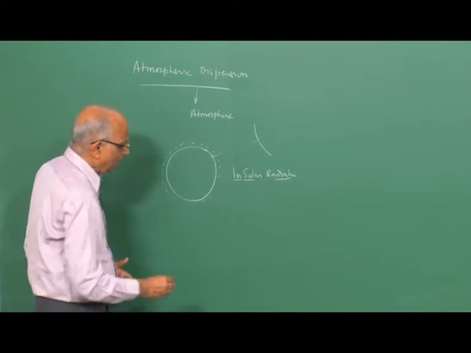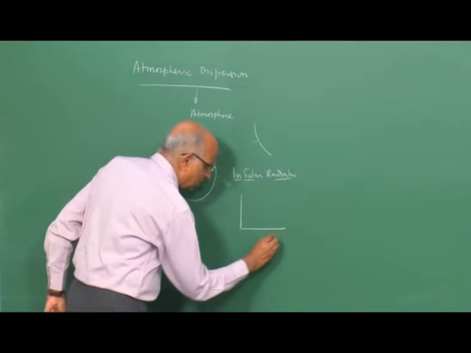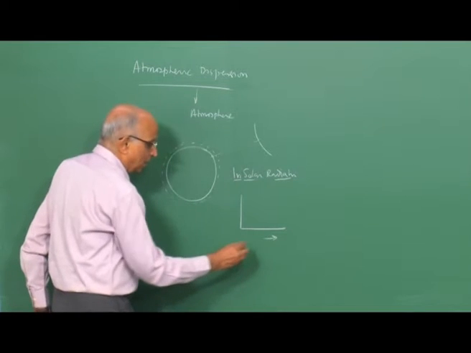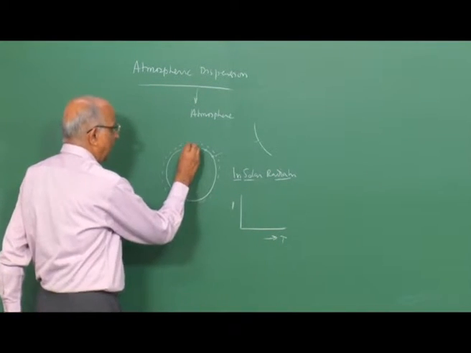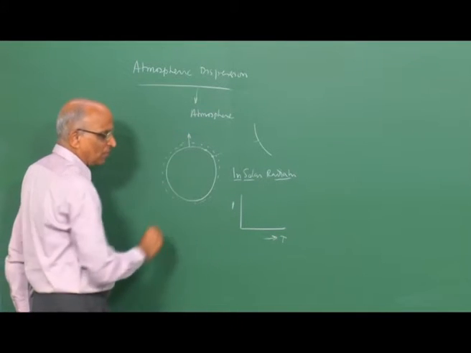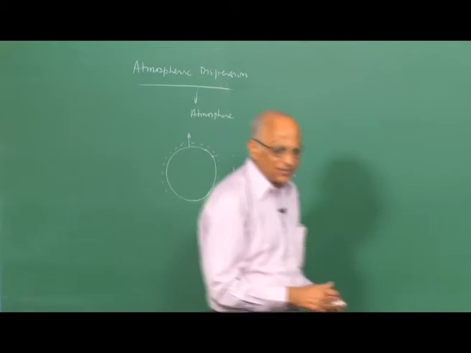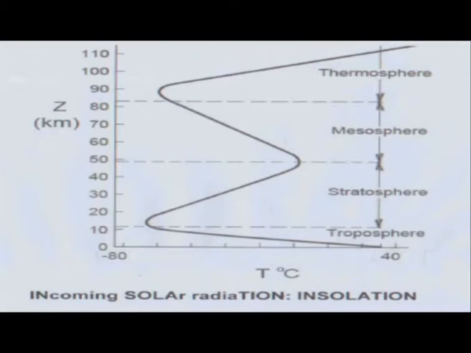Let's try to take a look at what this atmosphere is about. I show in a slide, and in a slide I will start with showing the temperature on the x axis, and on the y axis the altitude from the surface of the earth. Let's see what the distribution of the temperature is. On the x axis I show the temperature in degrees centigrade, and on the y axis, namely what is shown by Z, in kilometers, I show the altitude.